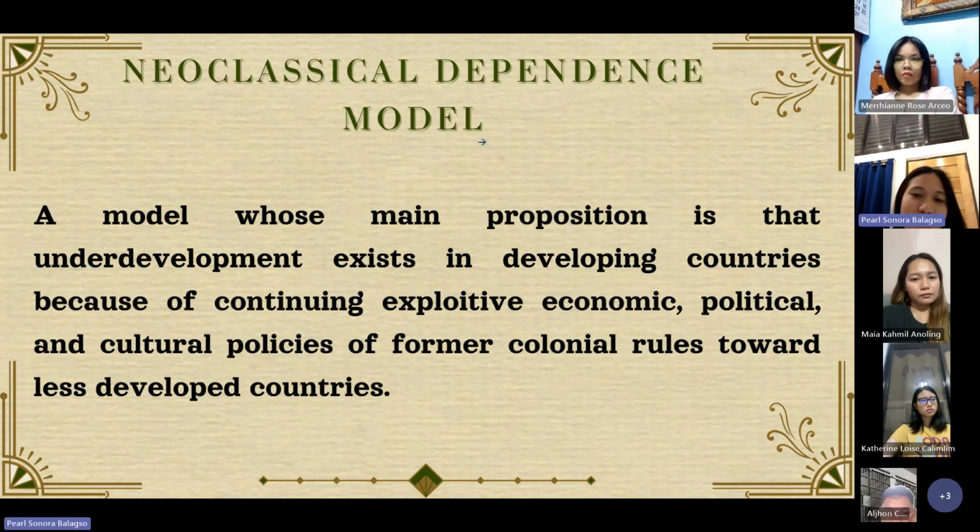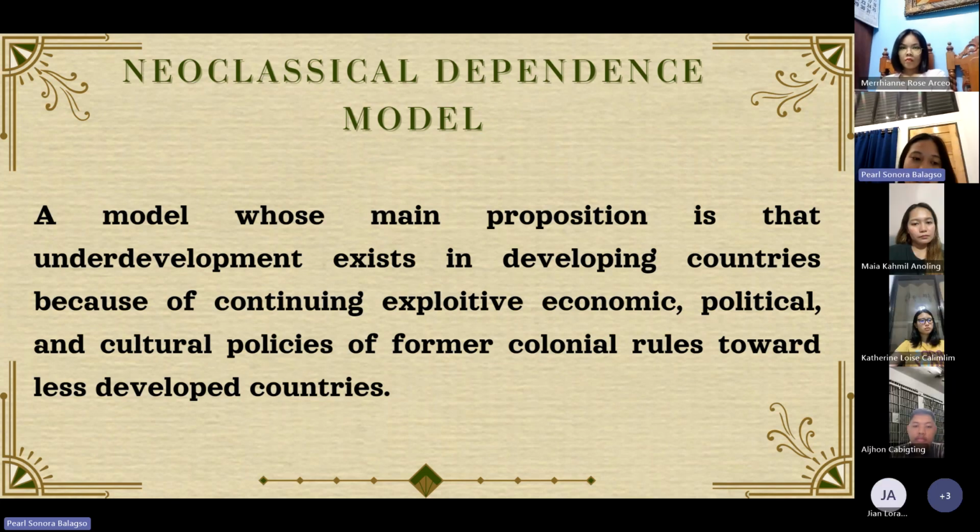The first model is the neoclassical dependence model, a model whose main proposition is that underdevelopment exists in developing countries because of continuing exploitative economic, political, and cultural policies of former colonial rulers toward less developed countries. It means that underdevelopment exists in developing countries because they are treated unfairly, or because of bias or political corruption like that.